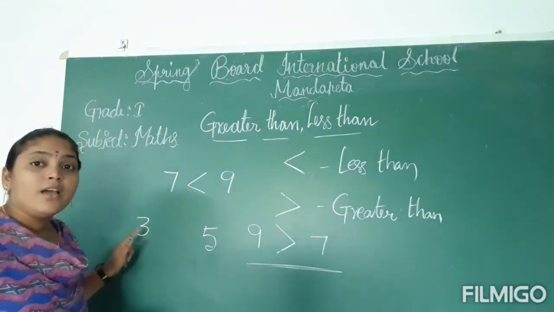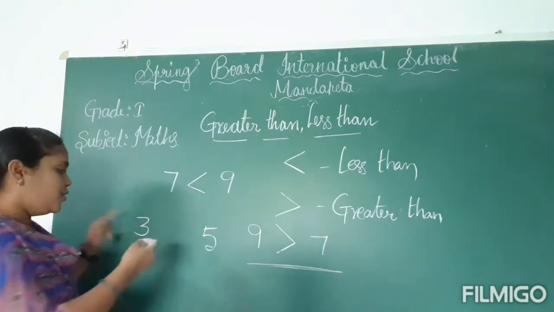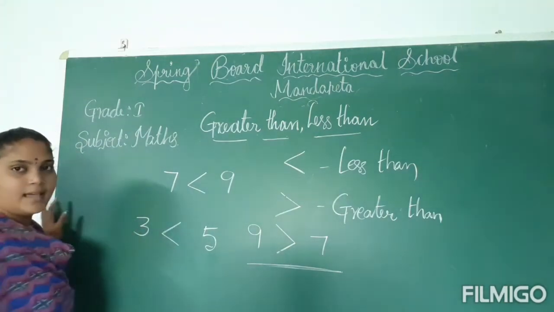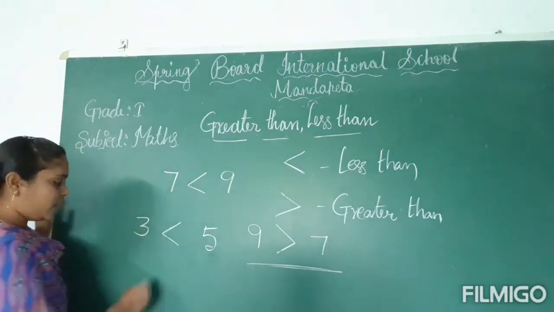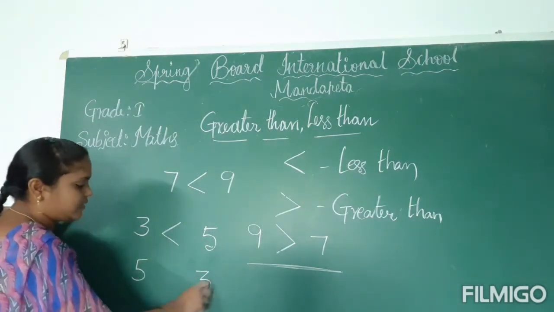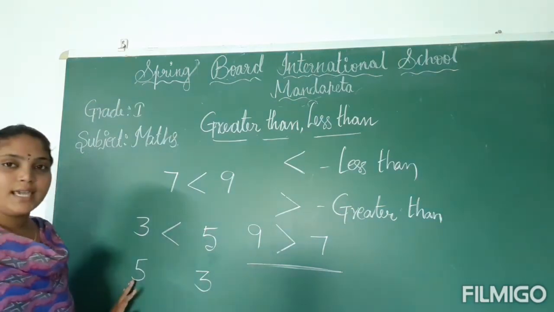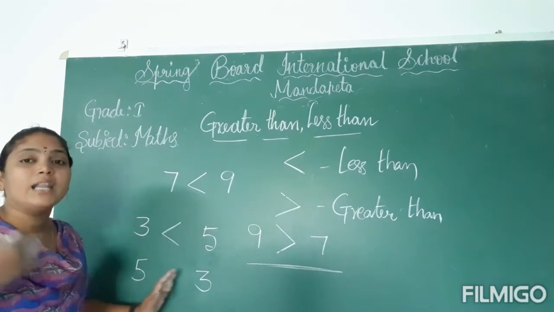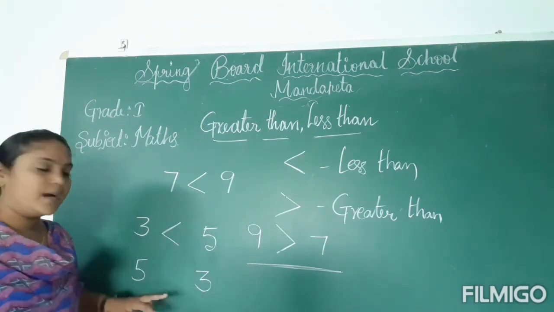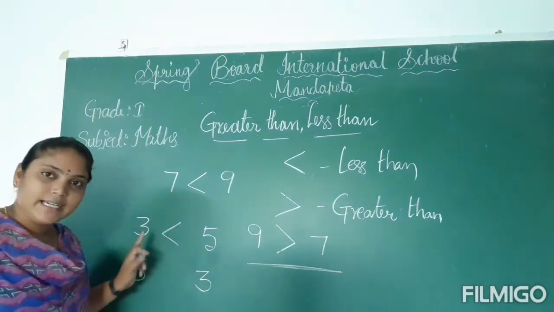Yes, the first number is smaller. You have to use less than. Here 3 is smaller than 5. Next, I give numbers like this. You have to check whether the first number is smaller or greater than the second number. 5 is greater than 3.